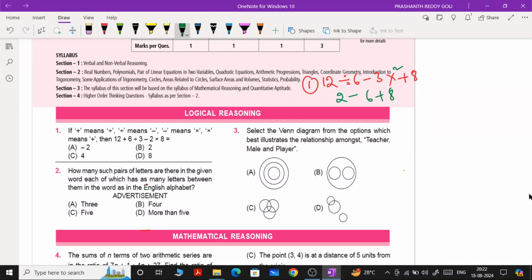Next we have 8. 8 plus 2 means 10. 10 minus 6 means 4. Therefore, the first question answer is C, 4.